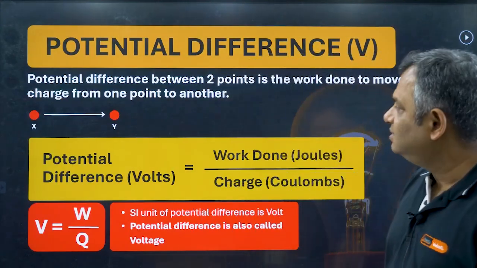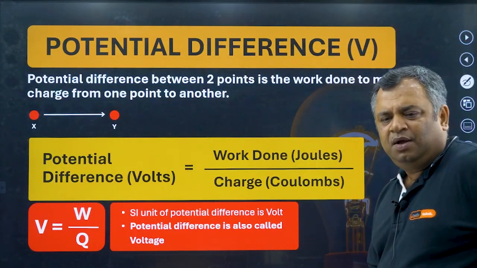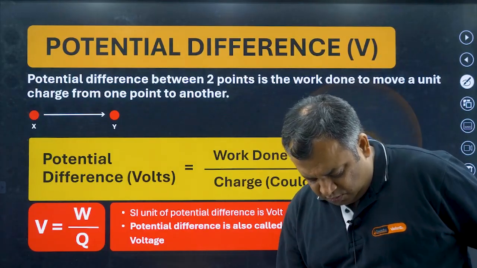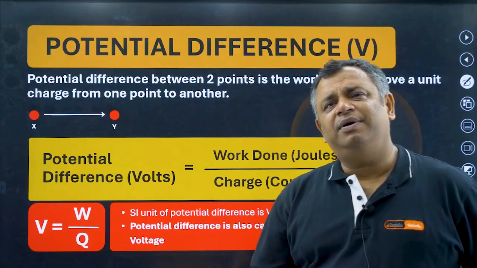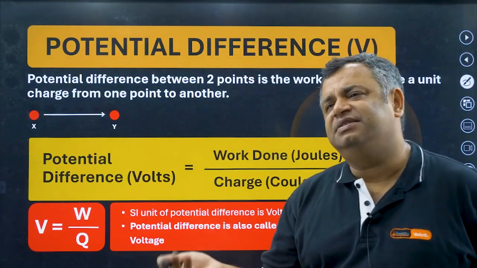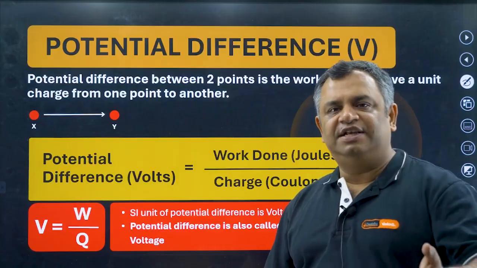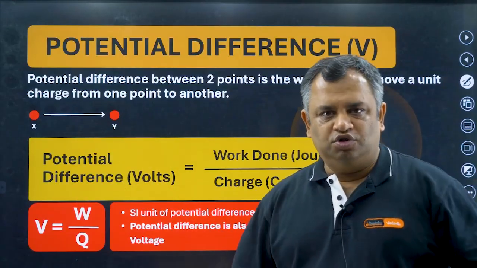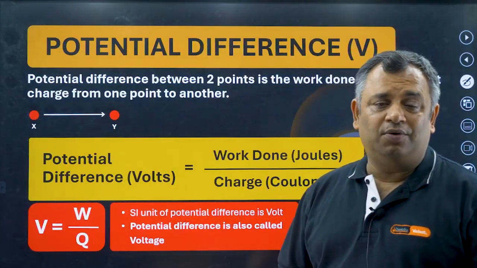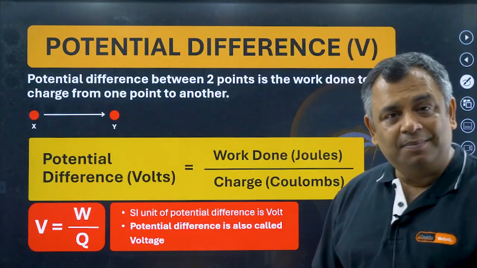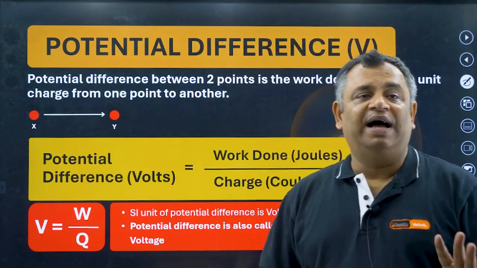Now after current is done, let's go to another thing, which is potential difference. Now what is potential difference? Now imagine when we say difference, it means minus. Subtract, find the difference between two values. You must have heard about that in your polynomials, in your mathematics. So difference means values.